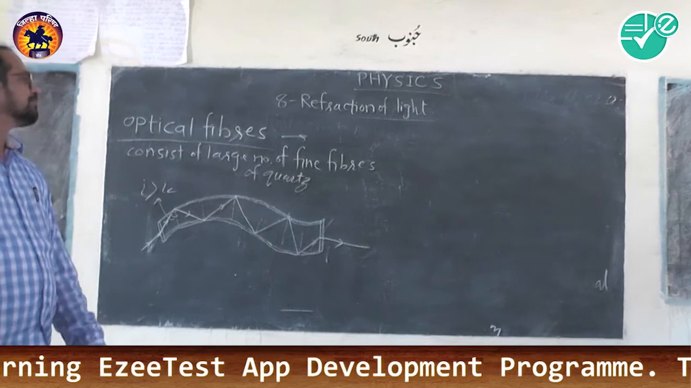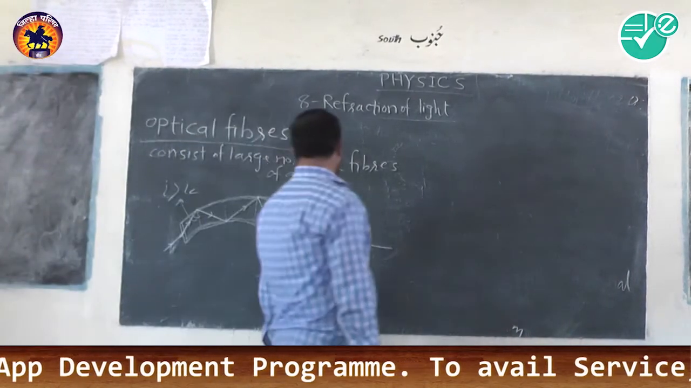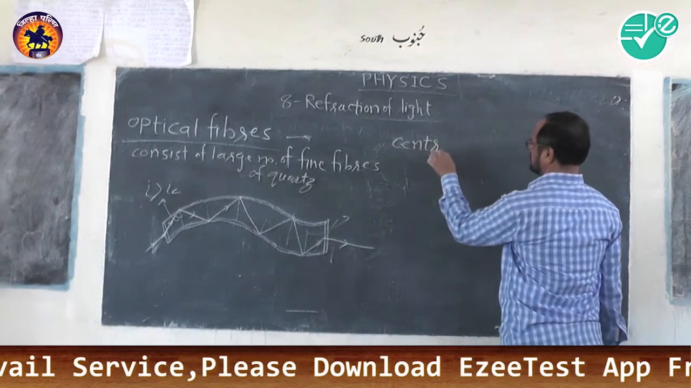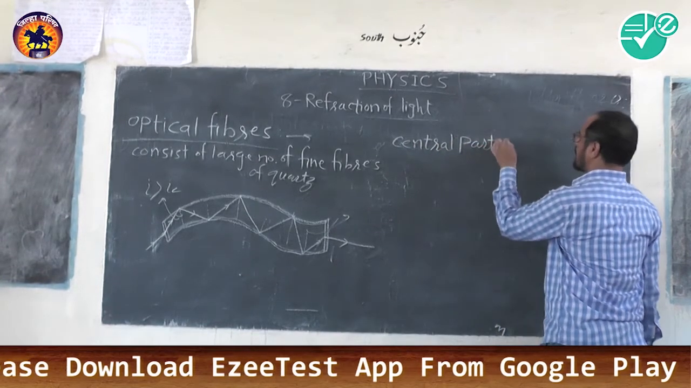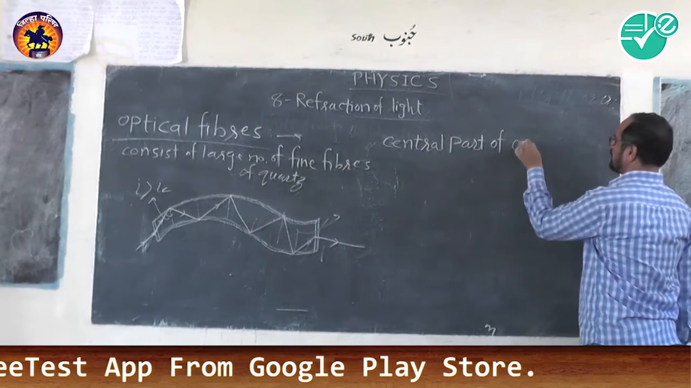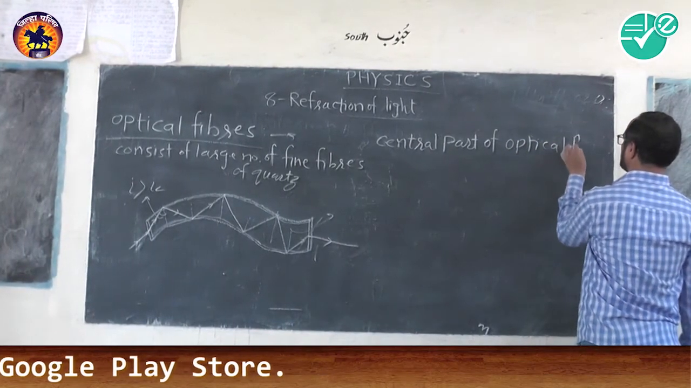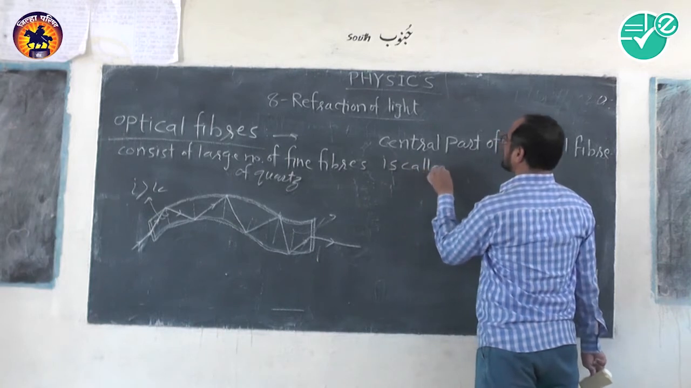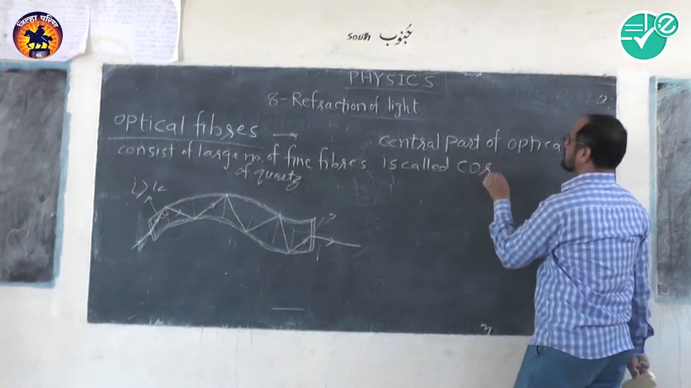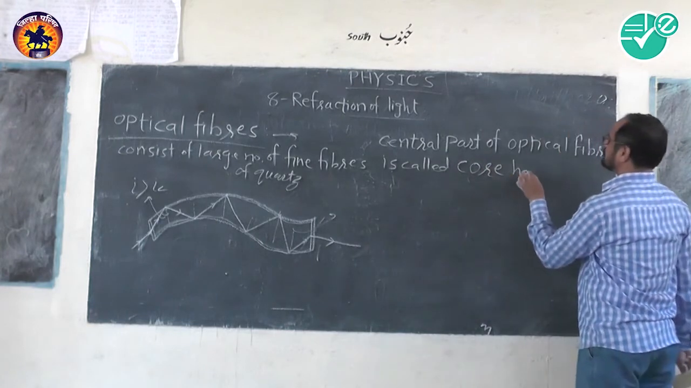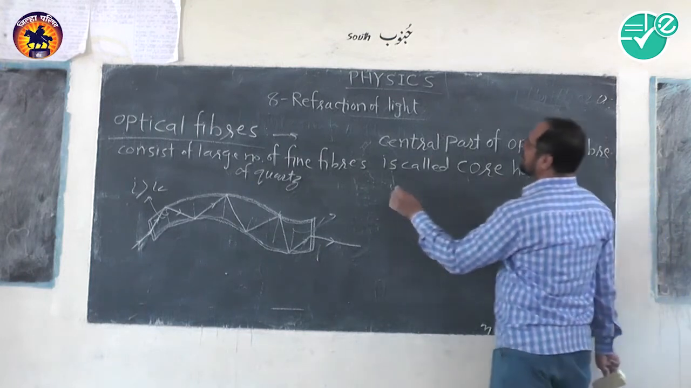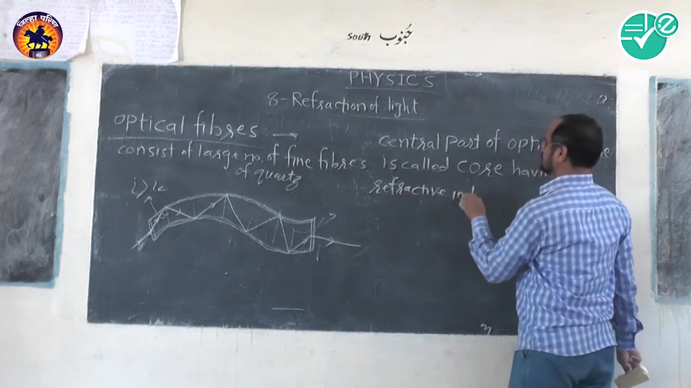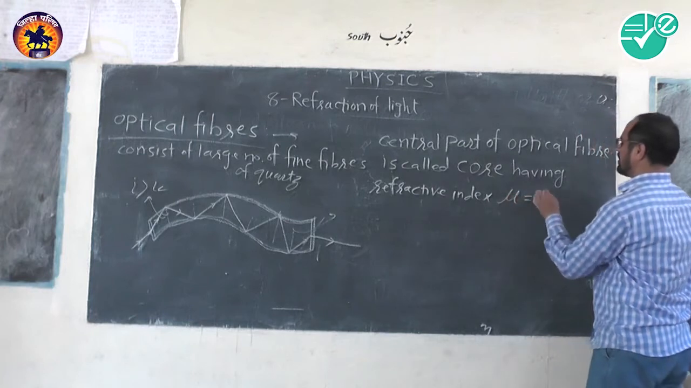Here two points are important that we have to understand. The central part of the optical fiber is called the core, having a refractive index, that is mu, nearly equal to 1.7.